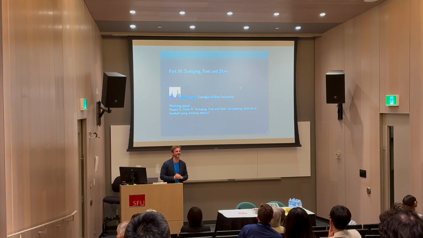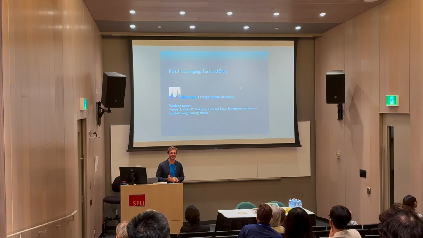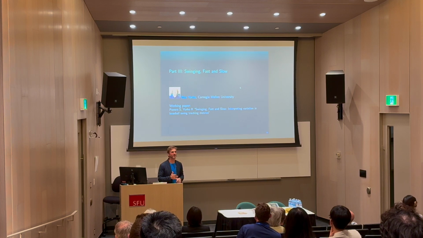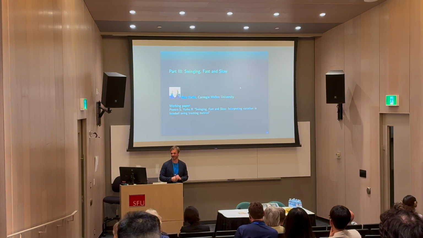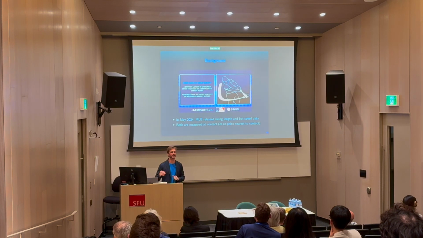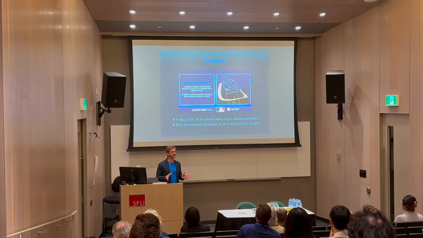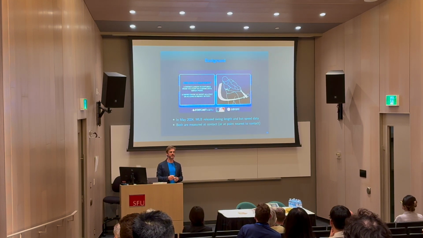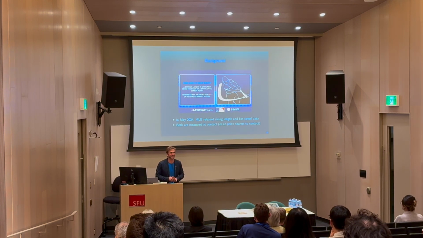The last project here was a really fun one with Ron Yurko over at Carnegie Mellon. We dubbed it Swinging Fast and Slow. It was motivated when MLB released swing tracking data a year ago. It's a really cool data drop where for every single pitch, they report the speed of the bat and the length of the swing. Both of these things are measured at the point of contact, or in the case of a swing and miss, at the point nearest to contact, which will come up again in a couple of slides.